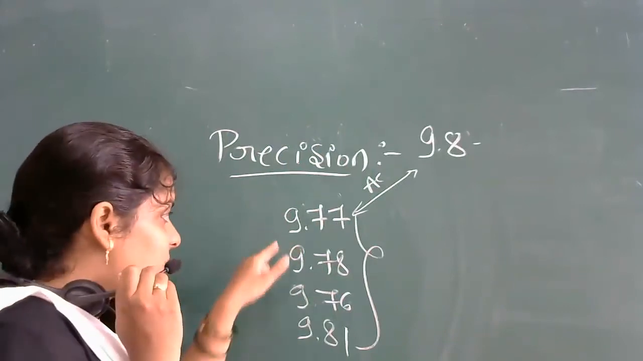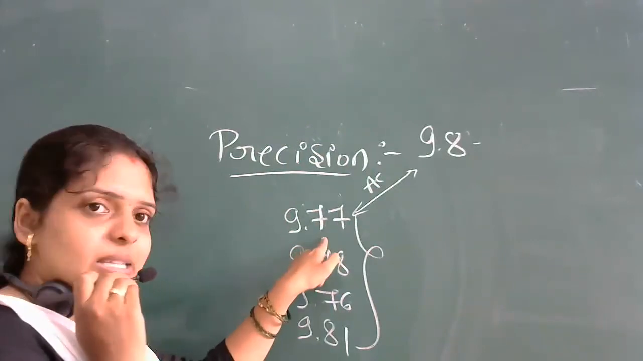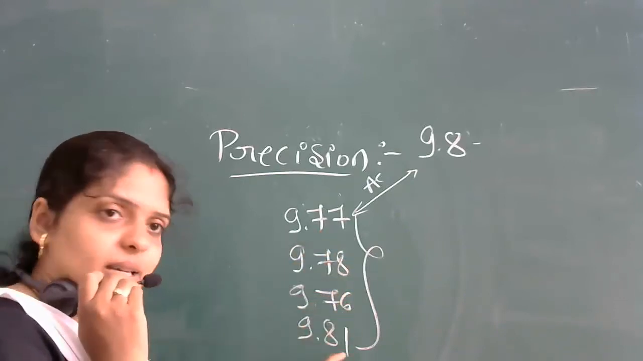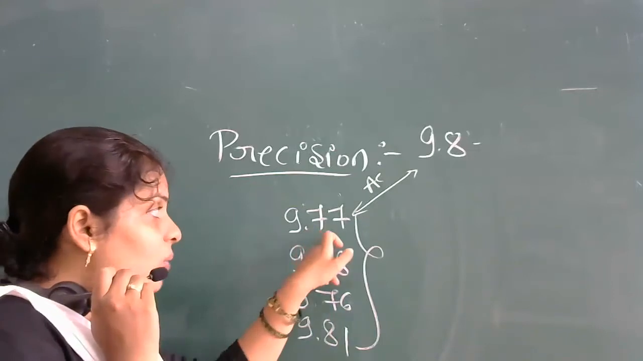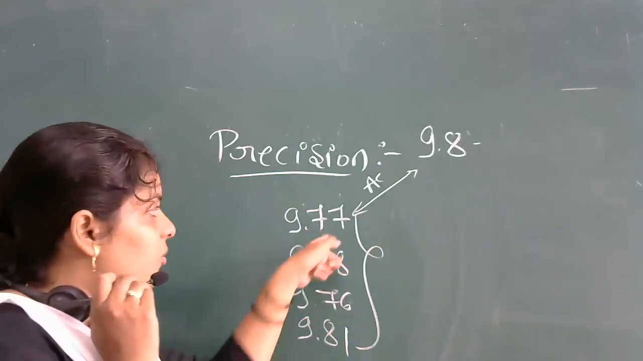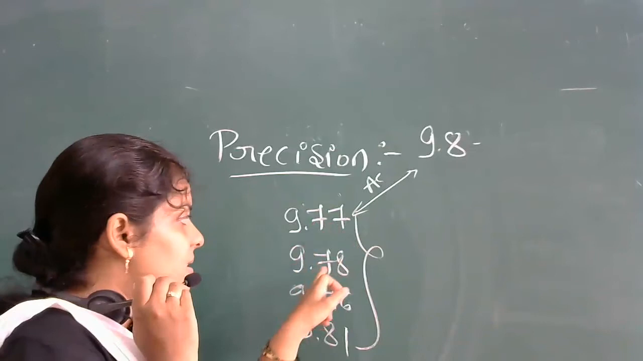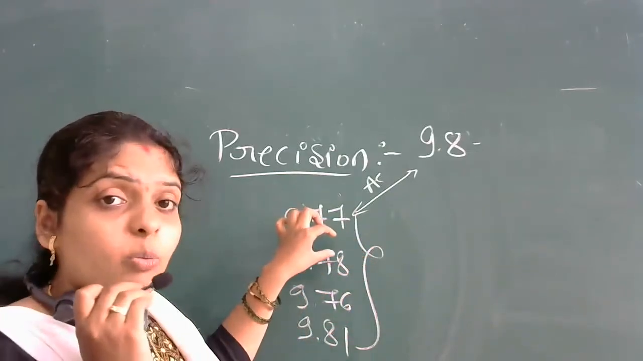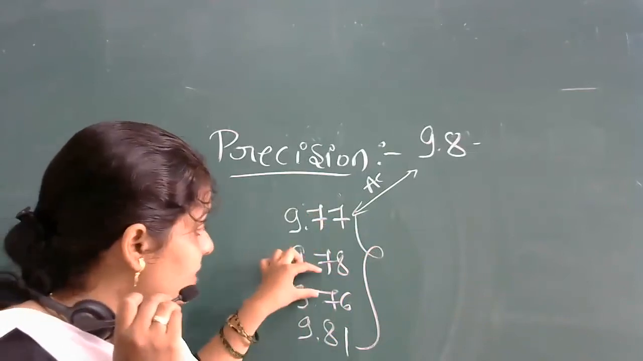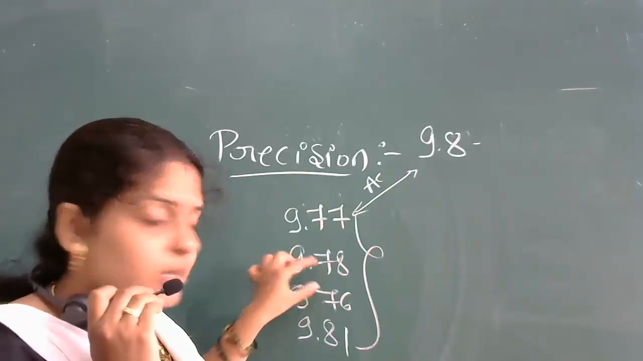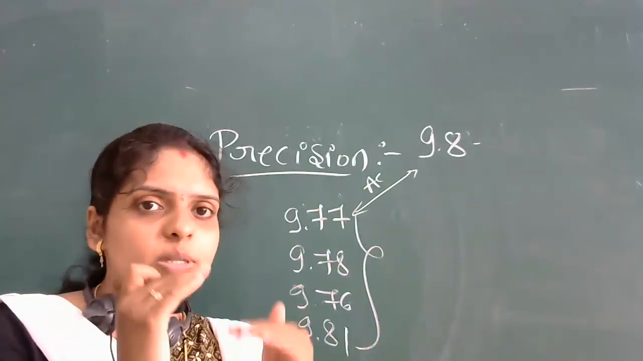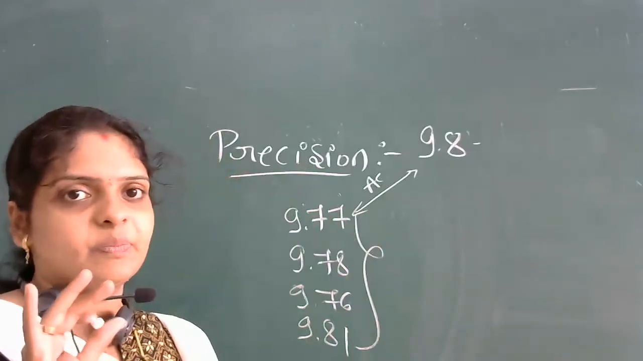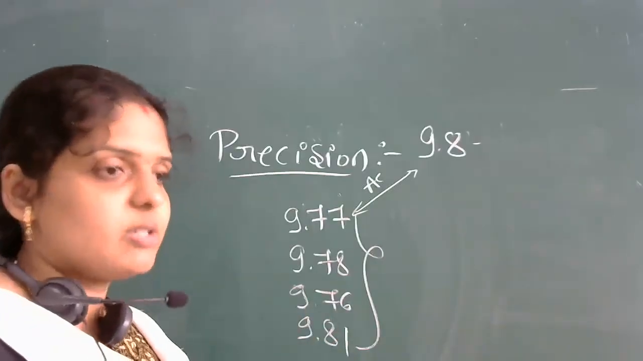Here you have different readings. 9.77 means you will do the experiment. After doing the experiment, what do you get? These values come. So in these values, how close are these values to each other? You can see 9.77. The second reading is 9.78. What is the difference between these two? How much they are close to each other. Next you can see here, how much close to each other. Next you can see this one, how much close the measured values are with each other. That is called as what? Precision. Fixed. I hope both the definitions are fixed into your mind.